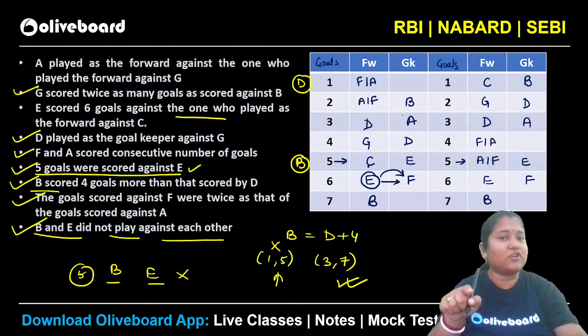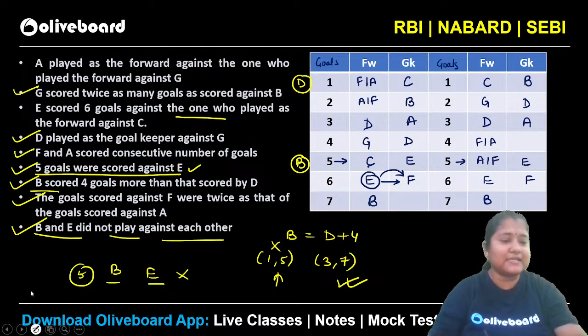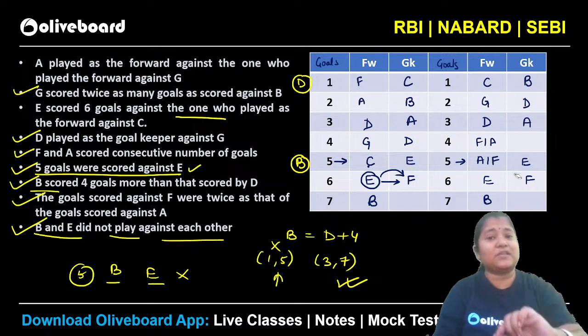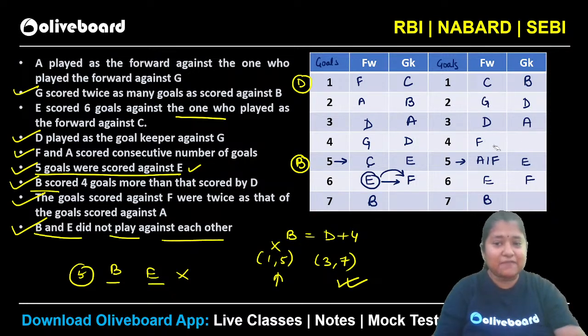So who should be the forward against C as per the first case? It has to be F. That means your C will be coming here and this person will be F here, isn't it? In the first case, this person will be F and this person will be A. I hope this is clear here. Similarly, in this case also, E is playing against F. If E is playing against F, that means F should be the forward against C. So that means F will be here and A will be here. And in this case, we will have your C here. And who is the only person remaining? You can see we are left with G here, isn't it?